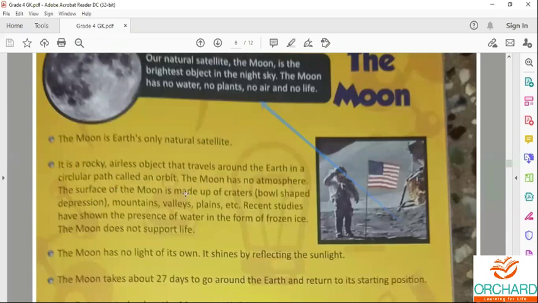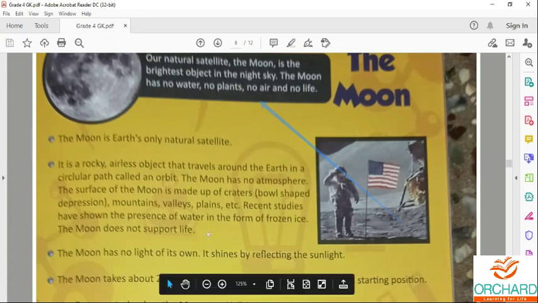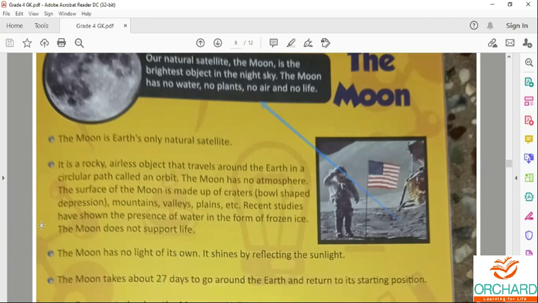The surface of the moon is made up of craters, mountains, valleys, plains, etc. Recent studies have shown the presence of water in the form of frozen ice. The moon does not support life.